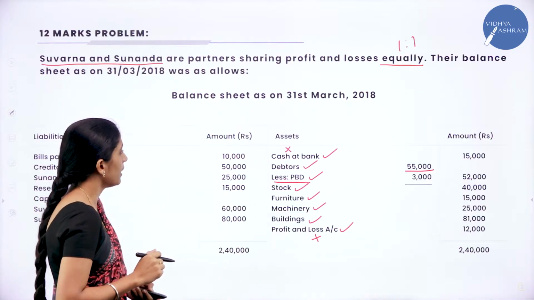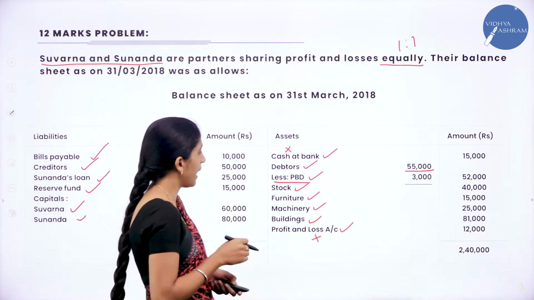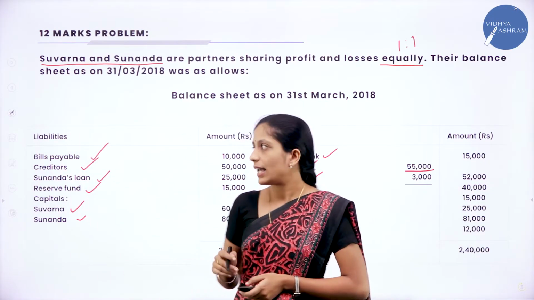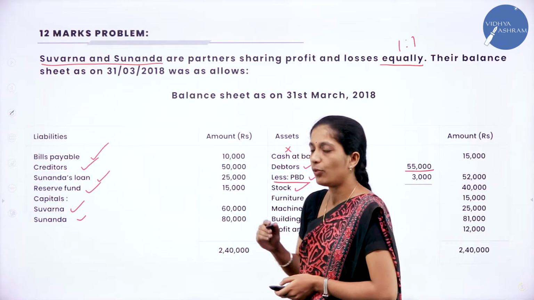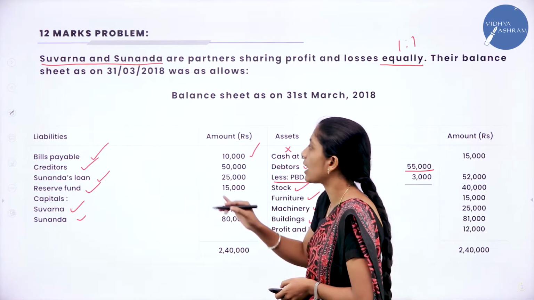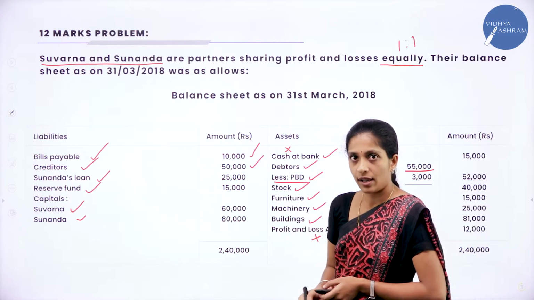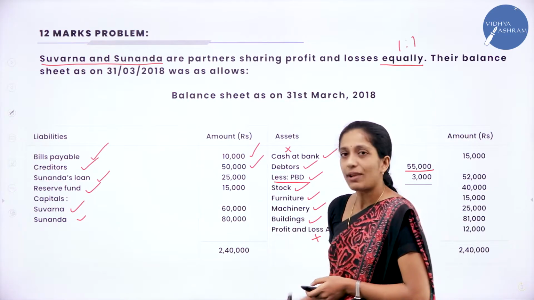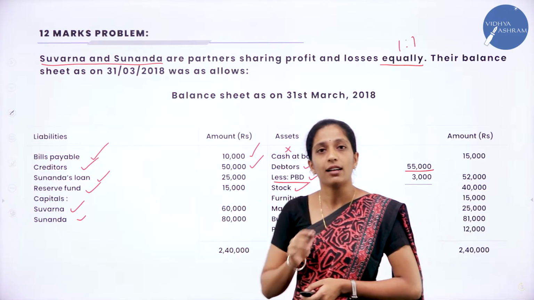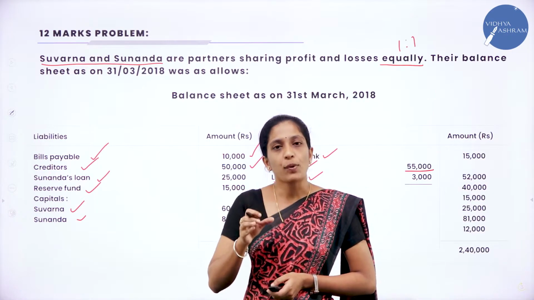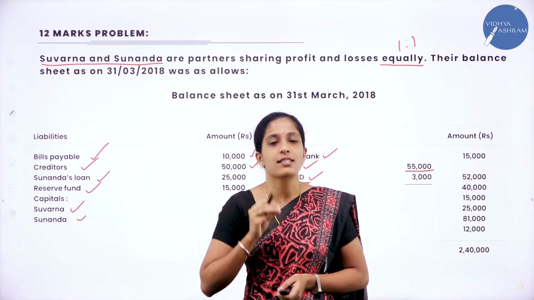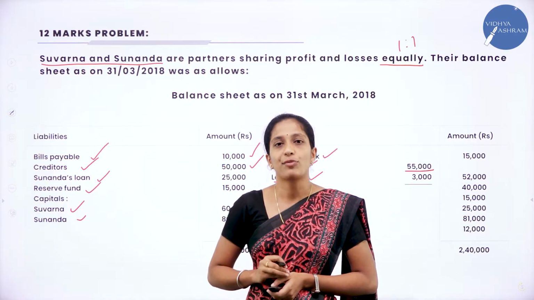Now we shall record the items which are there in the liability side. So which are there in the liability side? Bills payable we have to take in our realization account. Creditors we have to take because it is an outside liability, right? Now whether we have to take Sunanda's loan account? No. Why? Suppose it is Mr. Sunanda's loan account, then we have to take.